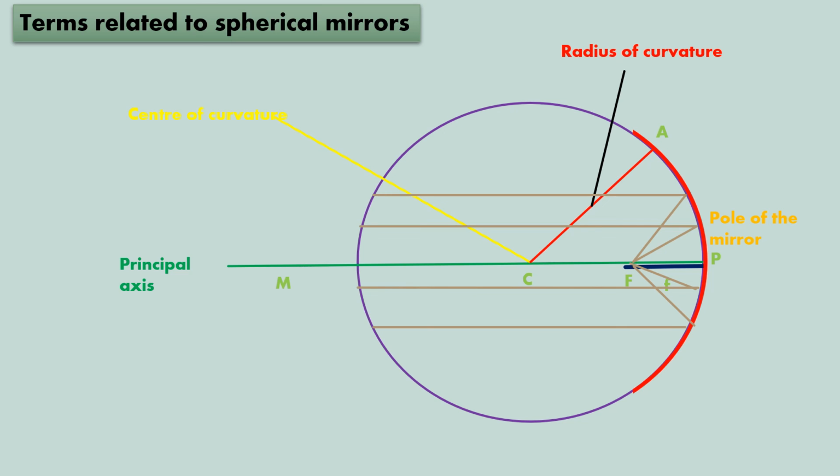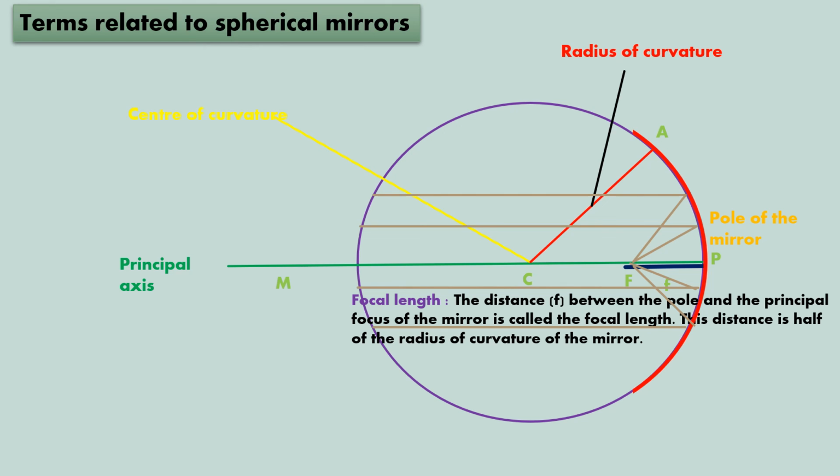Now here that you see a small f, a line that is joining from point P, that is the pole, and the principal focus. This distance between the pole and the principal focus of the mirror is called the focal length. What is it called? It is called the focal length.